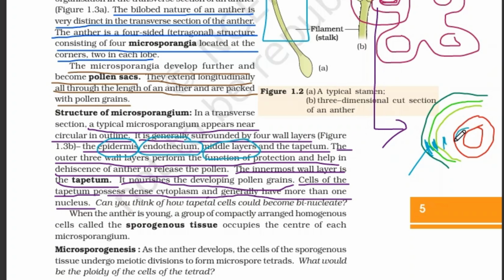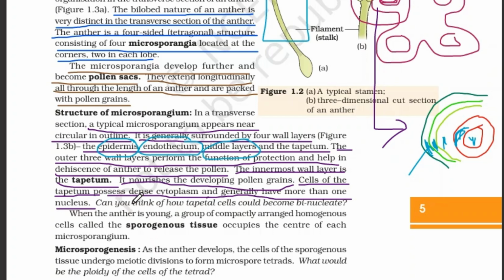After that, there is a set of tissues inside this circle, and before surrounding that, another set of tissues is there, and that is called the tapetum. So what does the tapetum do?